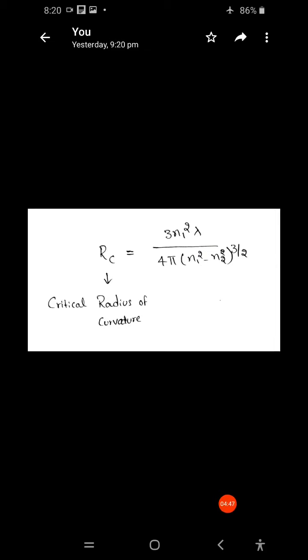Next, whenever we apply light into the optical fiber, the higher order modes are bound more tightly to the fiber core than the lower order modes. Hence, the higher order modes will radiate out of the fiber first.